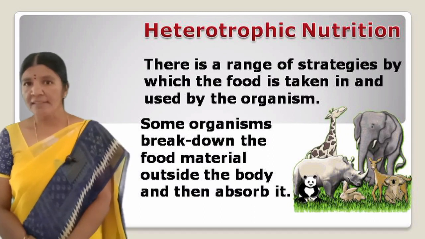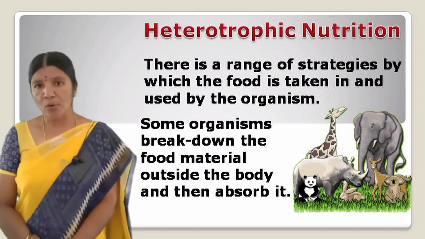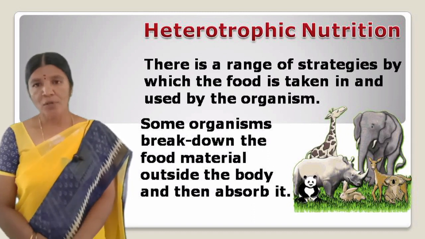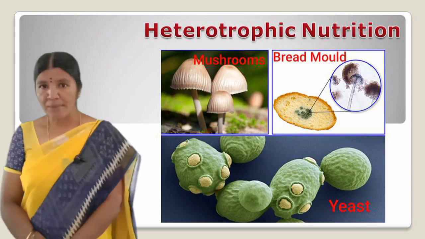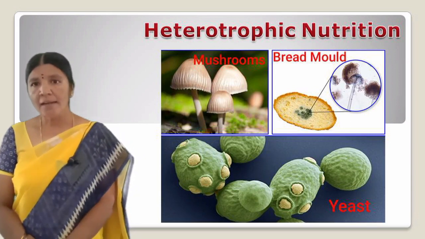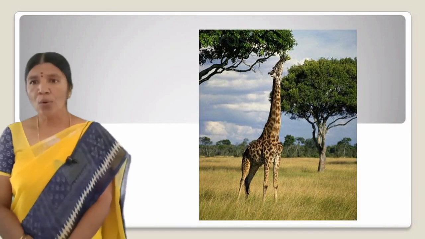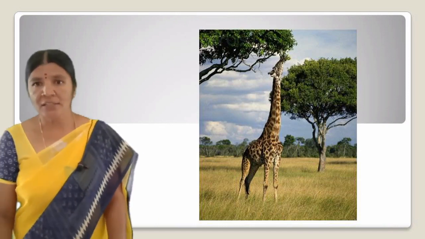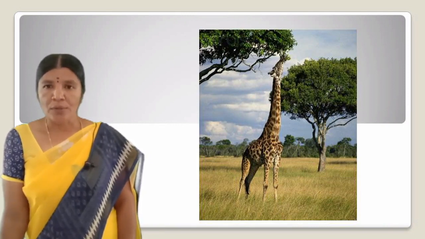Some organisms break down the food material outside the body and then absorb it. Examples are fungi like bread molds, yeast and mushrooms. Others take in whole material and break it down inside their bodies. Whatever may be taken in and broken down depends on the body design and functioning.